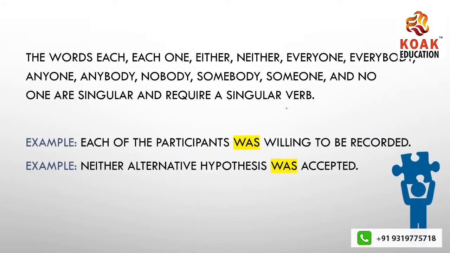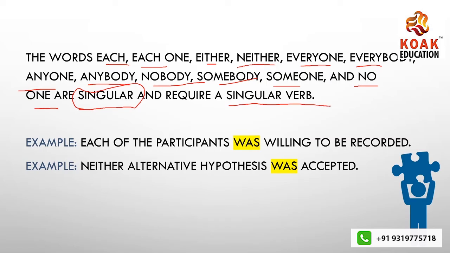And this is the next concept that we have for you. It says the words each one, either, neither, everyone, everybody, anyone, anybody, nobody, somebody, someone, and no one are singular and require a singular verb.